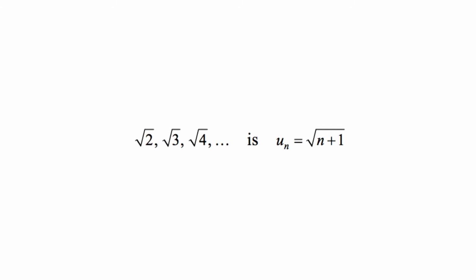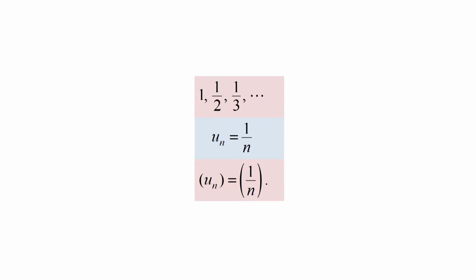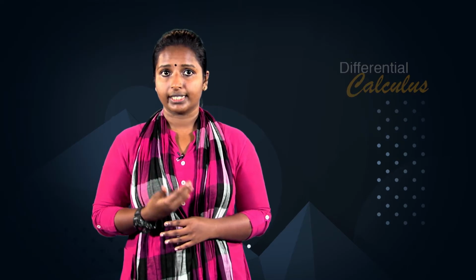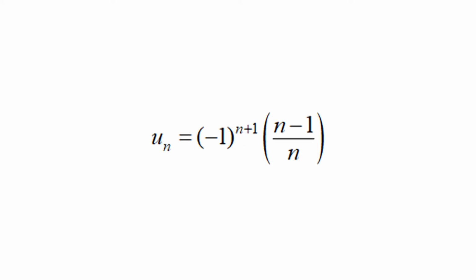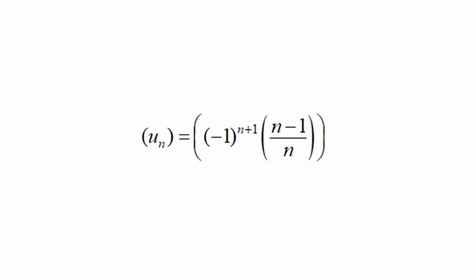The nth term of the sequence 1, 1 upon 2, 1 upon 3, etc. is u_n equal to 1 upon n, and the sequence is denoted by {u_n} equal to {1 upon n}. The nth term of the sequence 0, negative 1 upon 2, 2 upon 3, negative 3 upon 4, etc. is u_n equal to (negative 1) power (n plus 1) times (n minus 1) upon n, and the sequence is denoted by {u_n} equal to {(negative 1) power (n plus 1) times (n minus 1) upon n}.